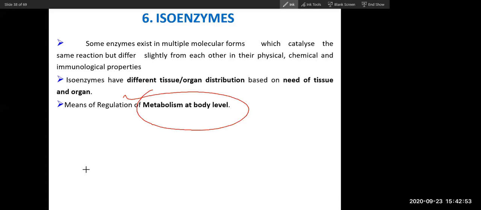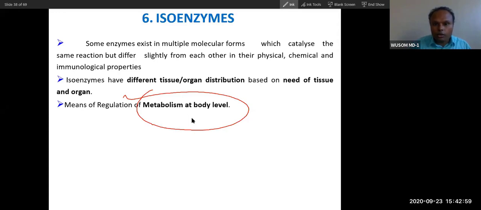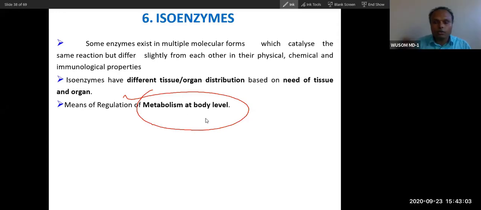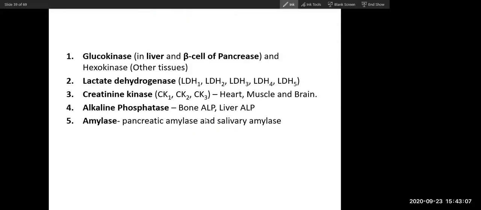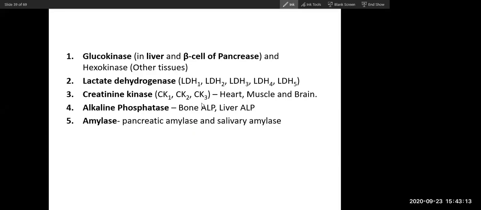Where's troponin in this? Let's not talk about troponin. I will tell you, but first let's talk about glucose. Troponin is a different thing. Okay, we will deviate. Sorry, I just saw CK. CK is different. These are isoenzymes. These are examples of isoenzymes.